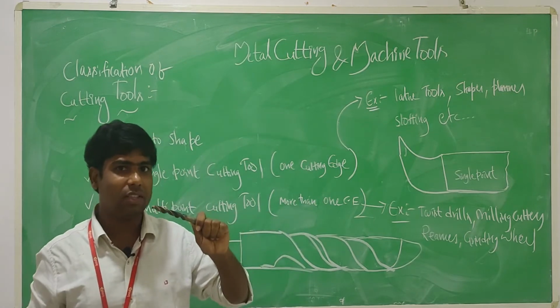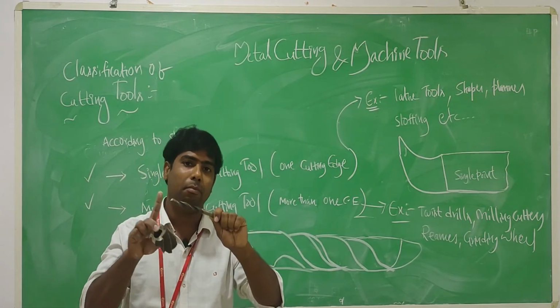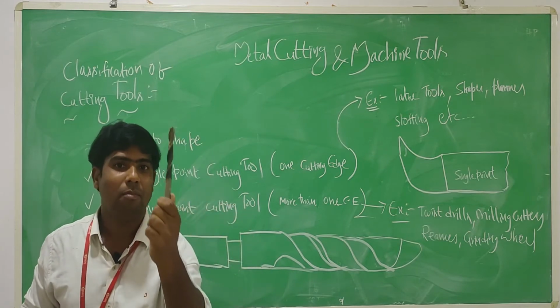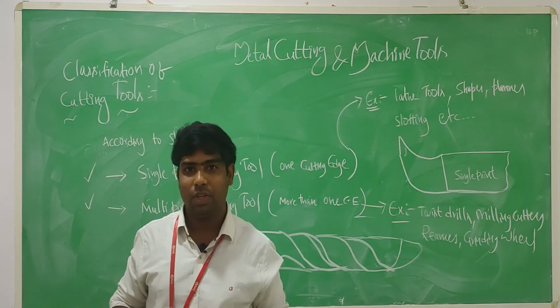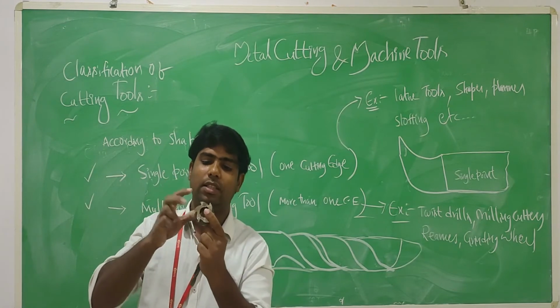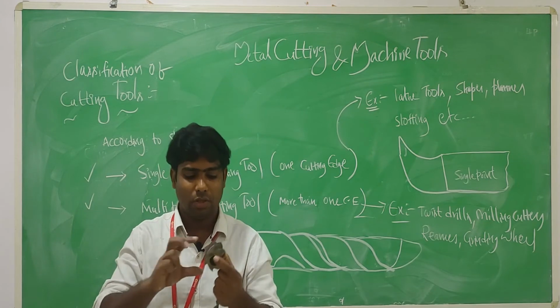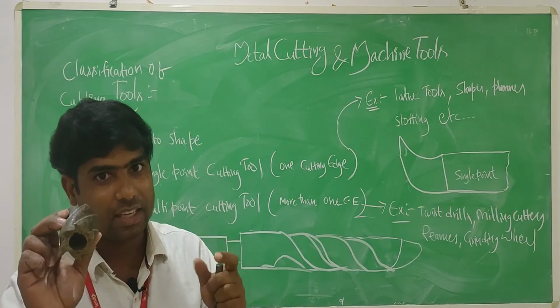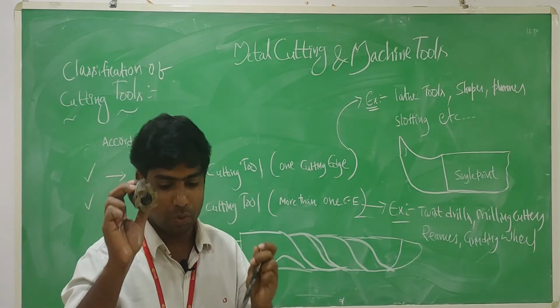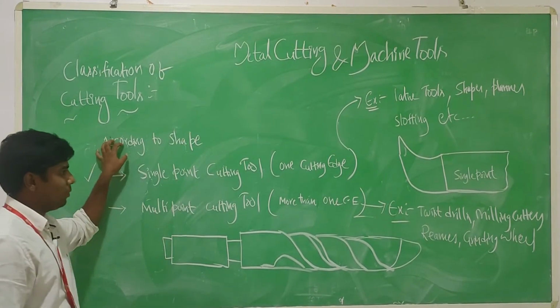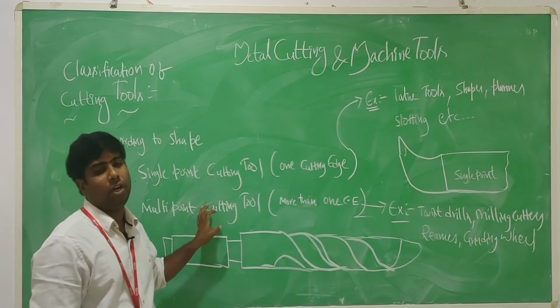So the drill bit has a number of cutting edges, that's why it is treated as a multi-point cutting tool. This also has a number of teeth, 1, 2, 3, 4. So these are according to the shape: single point cutting tool and multi-point cutting tool.